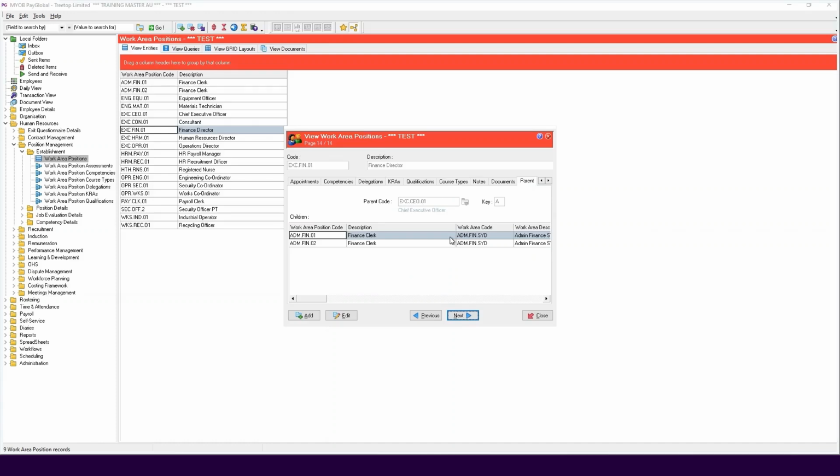You can change who a position reports to, that is their manager, by editing the parent field on the Work Area Position Parent tab and attaching a different WAP. This will move all employees attached to the WAP to a new parent or manager for reporting.